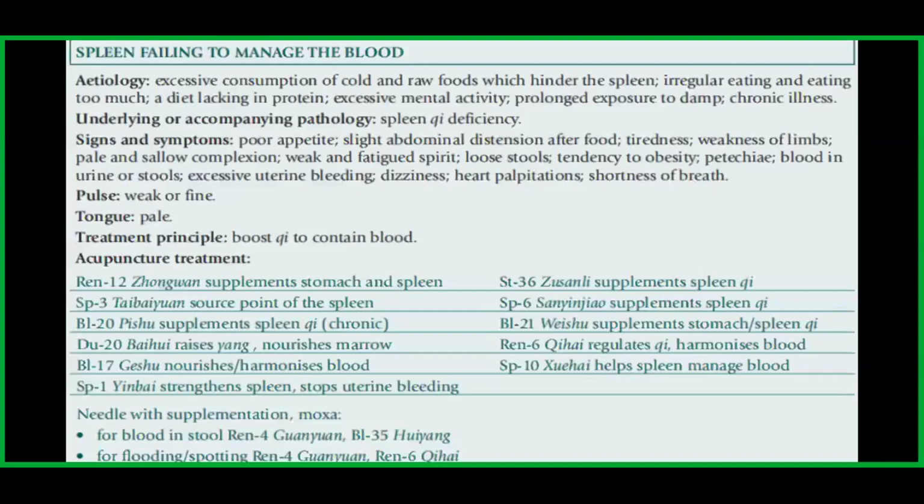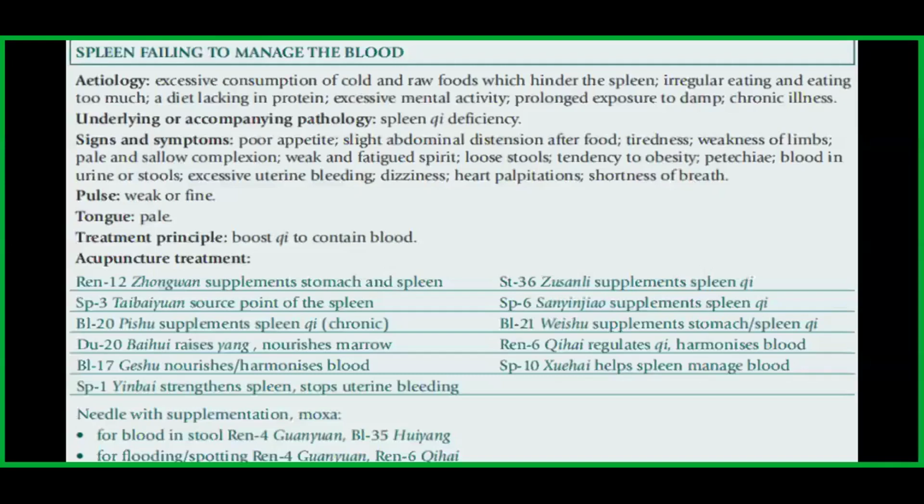Treatment principle is to boost qi to contain blood. Acupuncture treatments are Ren 12 that supplements stomach and spleen. The Spleen 3 is a source point of the spleen. Bladder 20 supplements spleen qi, especially in chronic cases. Du 20 raises yang and nourishes the marrow.